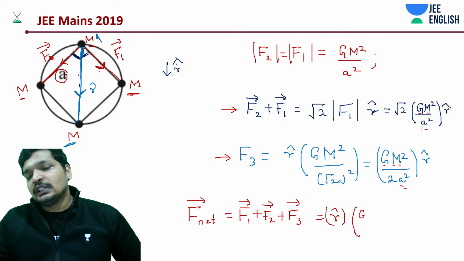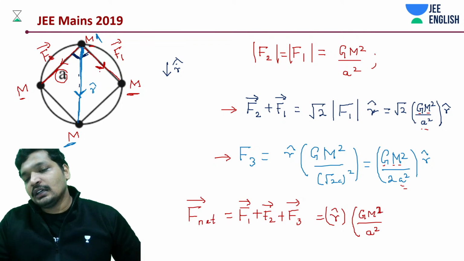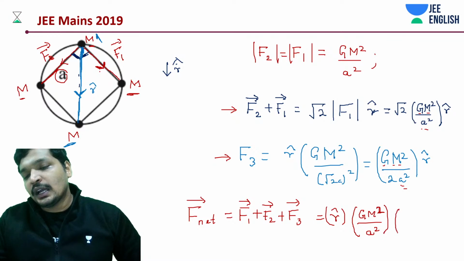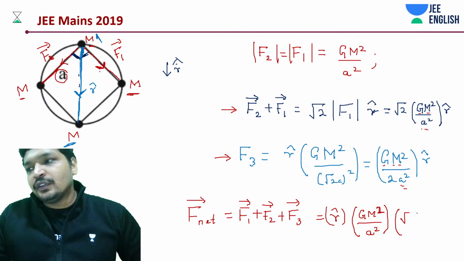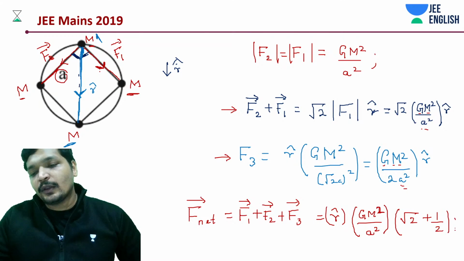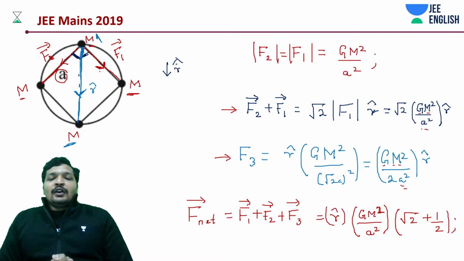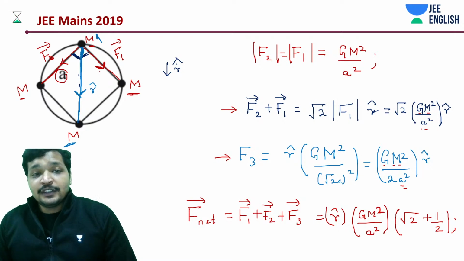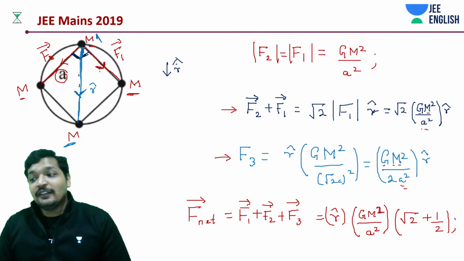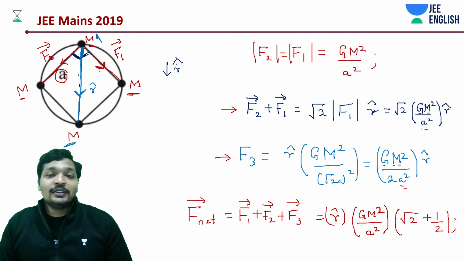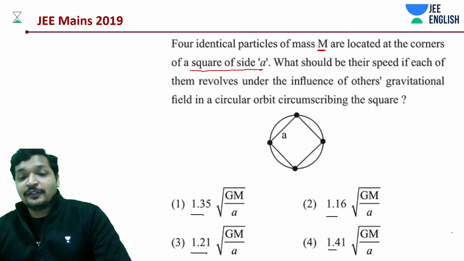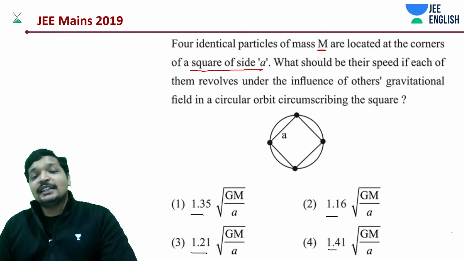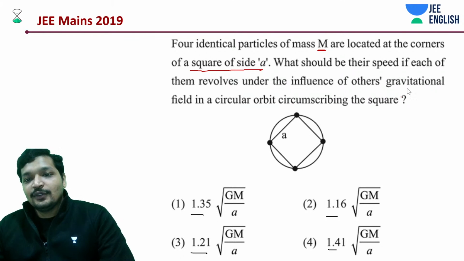We have Gm square by a square as a common thing, and we have root 2 plus 1 by. Now, first of all, we have got the force. We haven't yet got to the answer. What are we supposed to find out? We are supposed to find out the speed. Okay, the speed. Let's get into that.